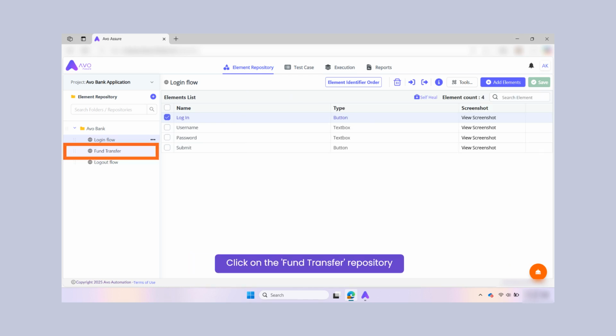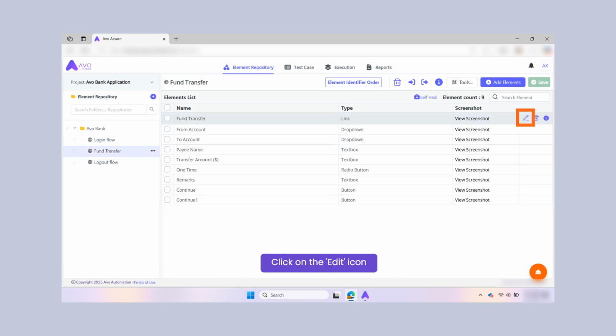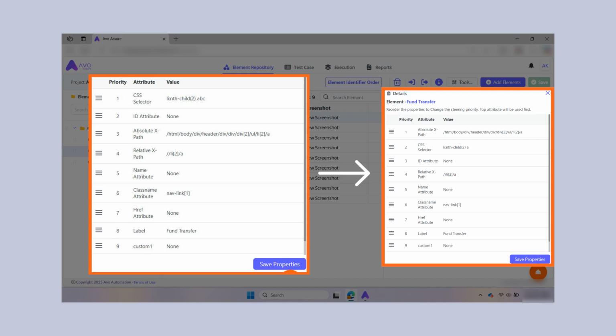Next, select the Fund Transfer element repository from the same project folder. Click on Fund Transfer Elements edit icon to validate if the changes in attribute values and their priority were implemented in this repository as well. As you see, the changes are applied to this repository too after self-healing. Therefore, this confirms how to apply self-heal for all repositories in a project.